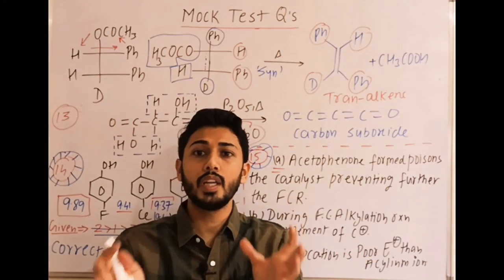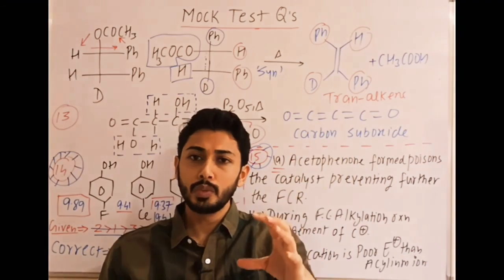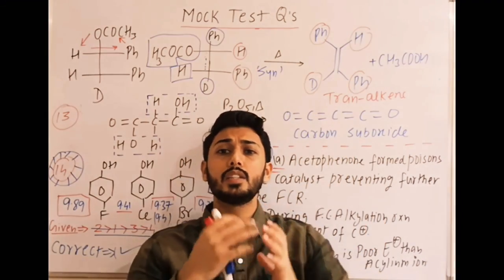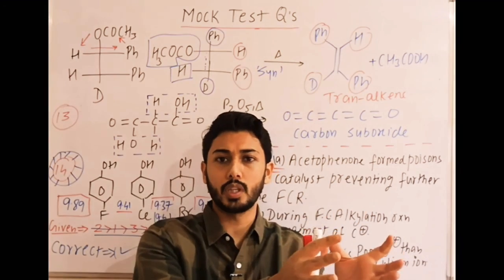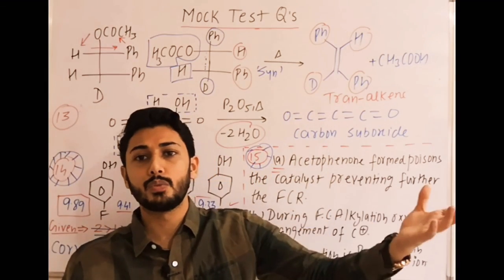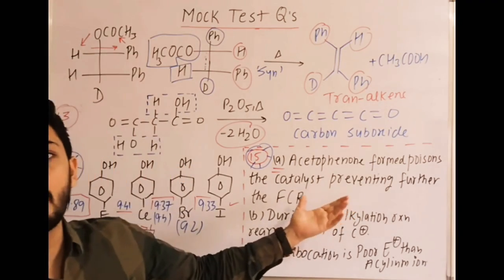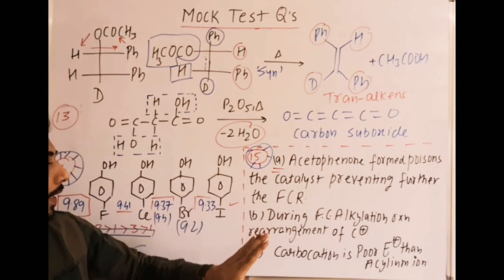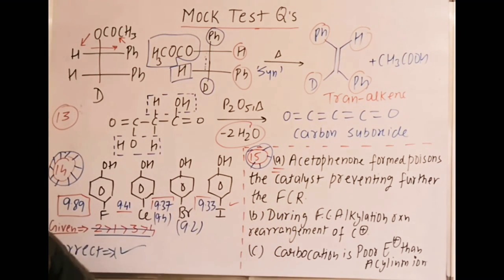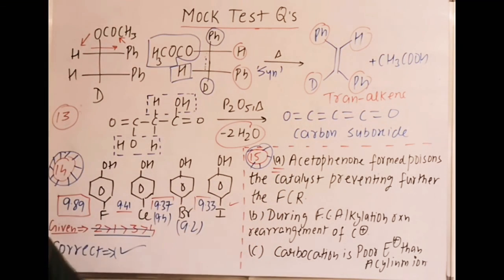So when the product formed itself reacts with the catalyst, it will consume the catalyst, and we can also say that it is poisoning the catalyst. Why? Because when the catalyst itself reacts with the product, it will not be available much for reaction with the reactant. So it is a little bit controversial: the first statement should be correct, the second one should be correct, but the third should be incorrect. But the answer given is opposite, that A is given incorrect and the remaining two are given correct. So this is the part from the discussion.